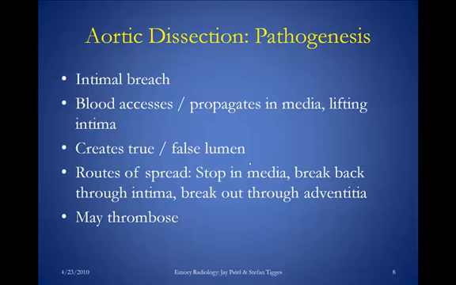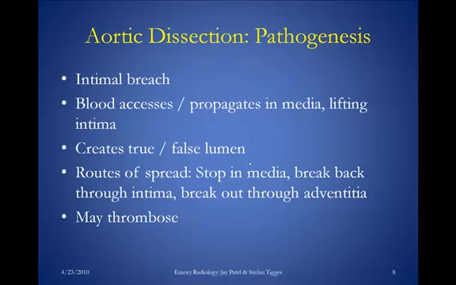Describing the pathogenesis, as I had said, there's an intimal breach, and blood accesses and propagates into the media of the vessel wall, lifting the intima up, and this creates two channels, a true lumen and a false lumen. The true lumen is the lumen that connects to the left ventricular outflow tract, and the false lumen is the new lumen that's created inside of the vessel wall where the dissection is propagating through.